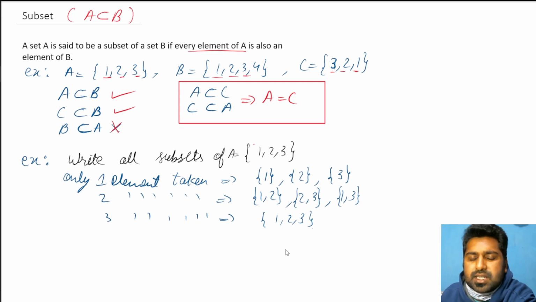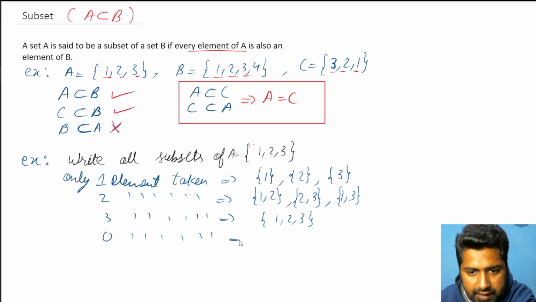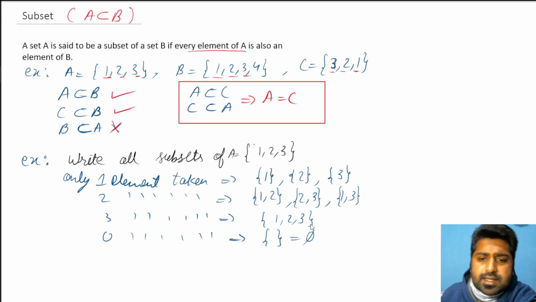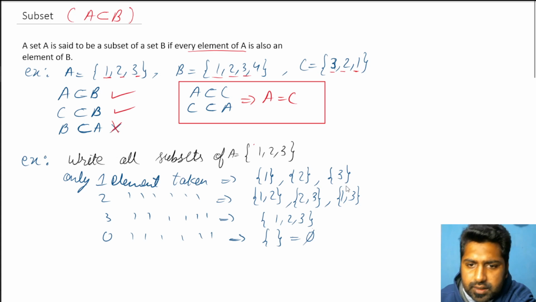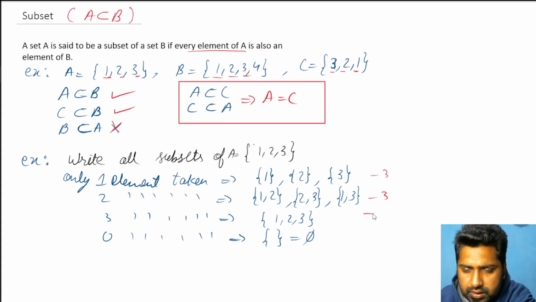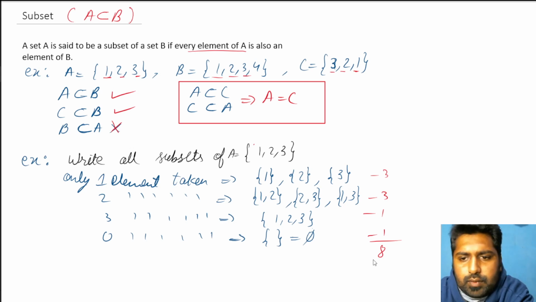But something is missing. What if we take 0 elements? If nothing is taken, that means we don't write anything inside the set. That is phi. Now these are all the subsets of the set A. Now let's count it. How many are there? 3, 3, 1, 1. So total 8 subsets. Okay, 8 subsets are there for set A.